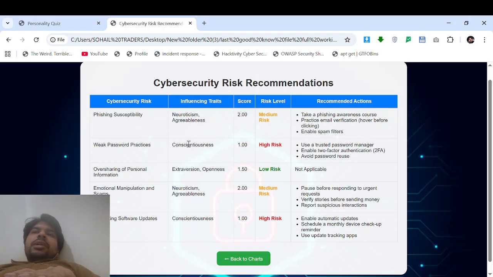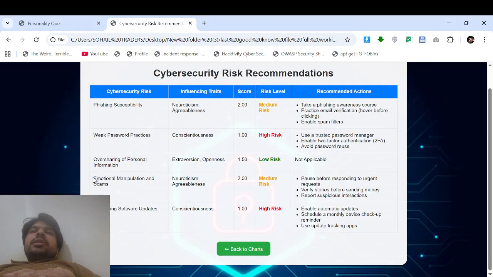This depends on conscientiousness. The score is 1, the risk is high. Use a trusted password manager, enable two-factor authentication, avoid password reuse. Then there is oversharing of personal information, depending on extraversion and openness. Low risk, 1.50. It is not providing any recommendation because the risk is low. I have already mentioned in my dissertation that when the risk is low, the tool is not providing any recommendation for now, but it should.